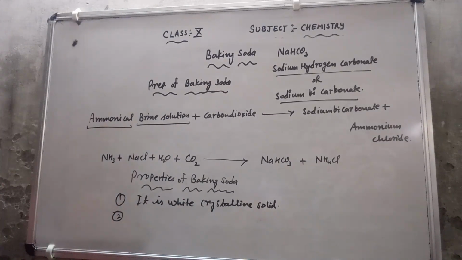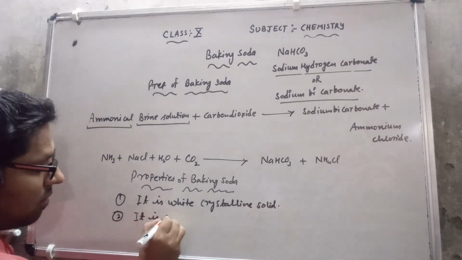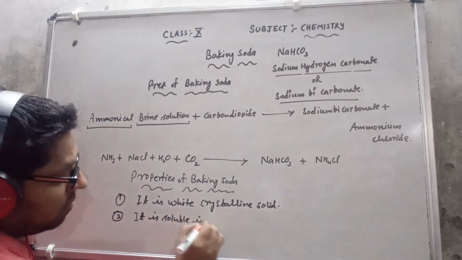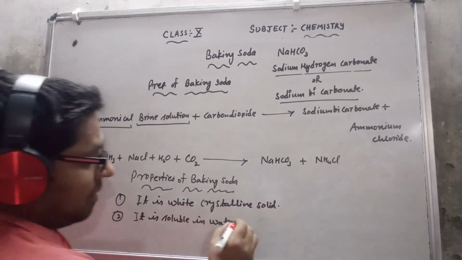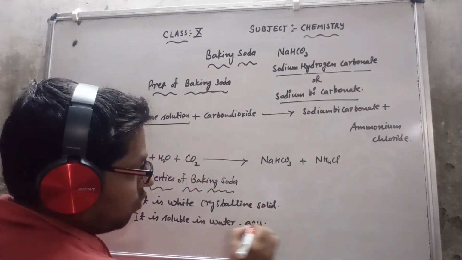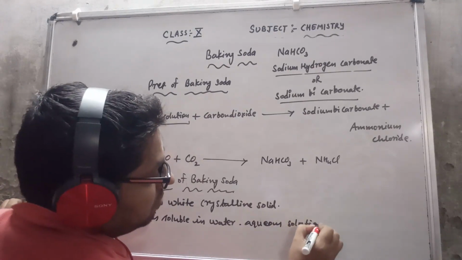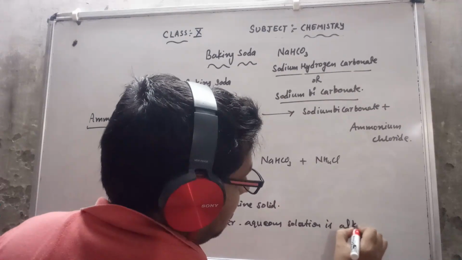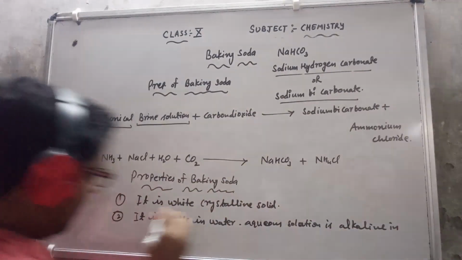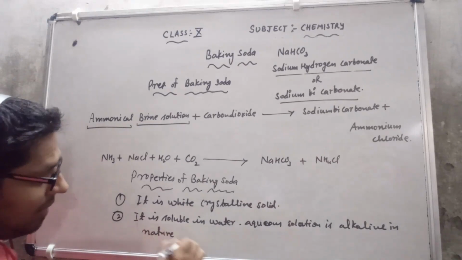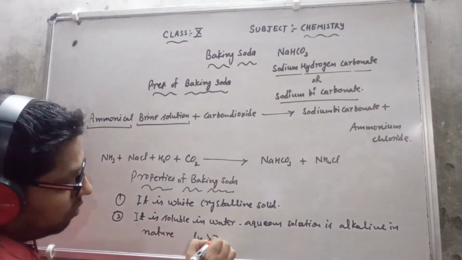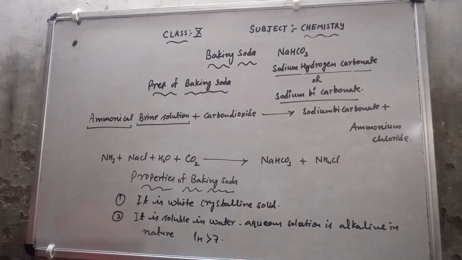The second property: it is soluble in water, and its aqueous solution is alkaline in nature. Alkaline in nature means the pH value is more than 7. That is why it is alkaline in nature.